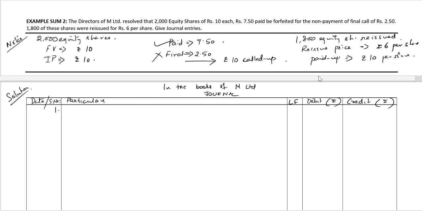The first entry is for the forfeiture of shares. Equity share capital account debit. The number of shares forfeited, 2000 shares multiplied by the amount which is called up per share, rupees 10, totaling 20,000 rupees. To forfeited shares account.